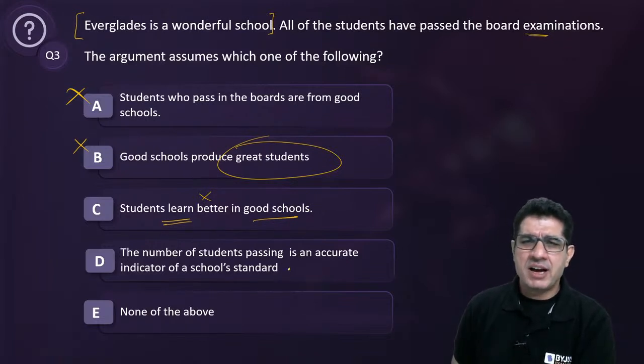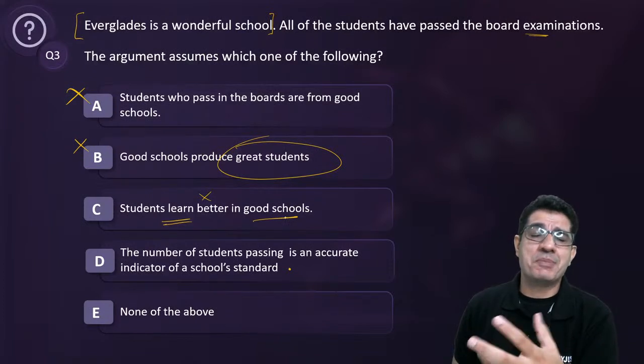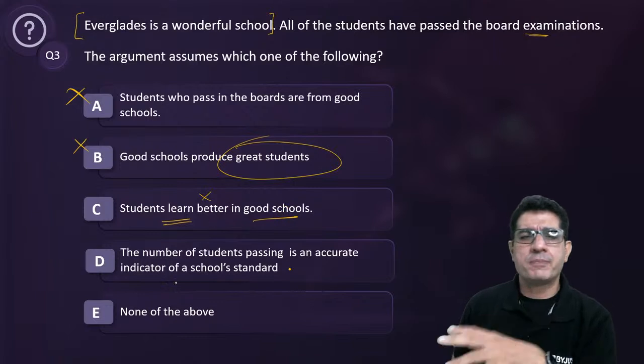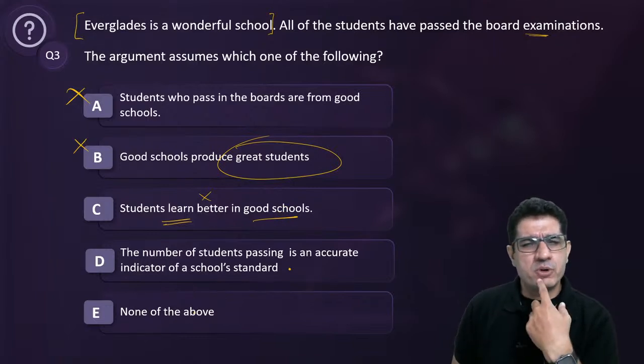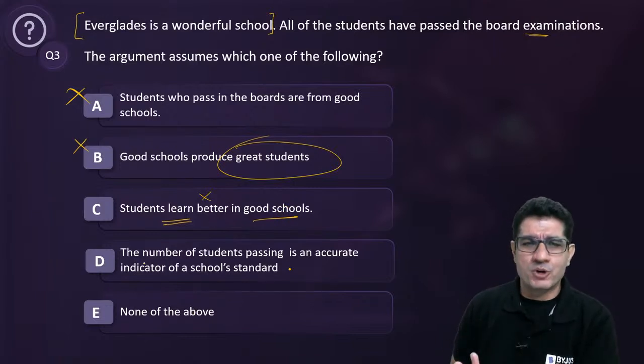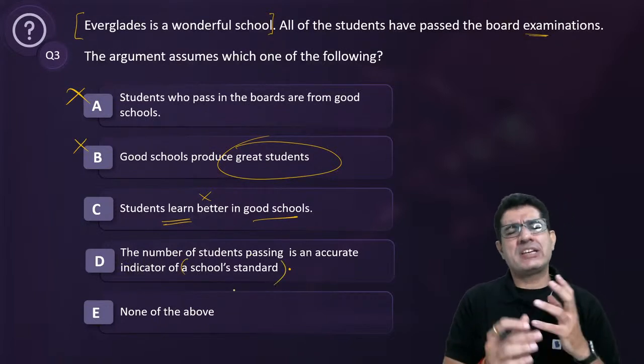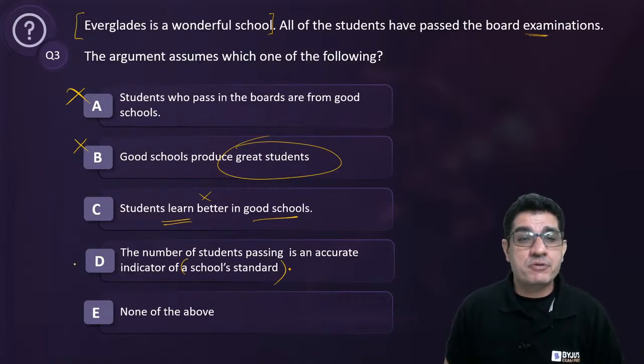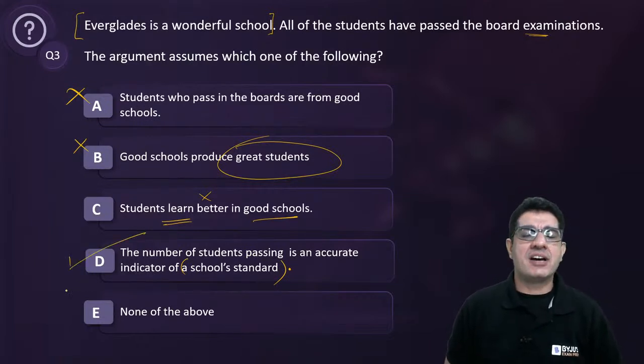Maybe. I'll be happy if they say that it determines whether a school is wonderful or not. But then E says none of the above. Oh, in that case, I think D does come close. When you say it is an accurate indicator of a school's standard, then calling a school wonderful is definitely an issue related to the standard, and therefore we can choose D as our answer.